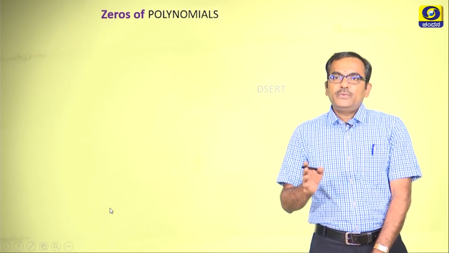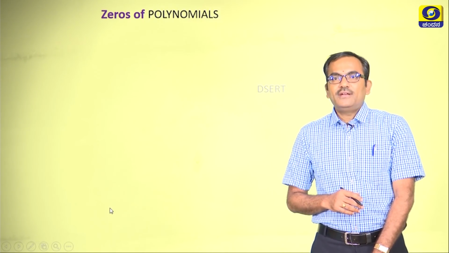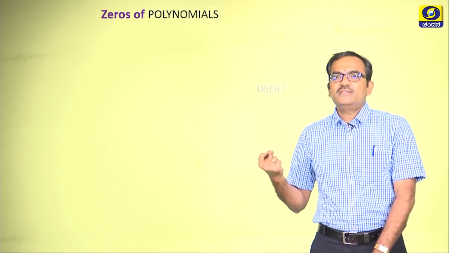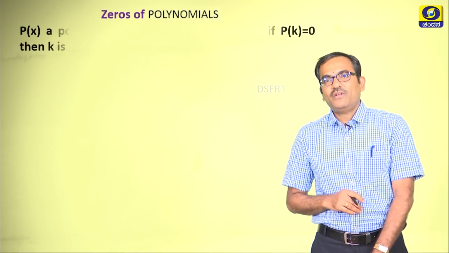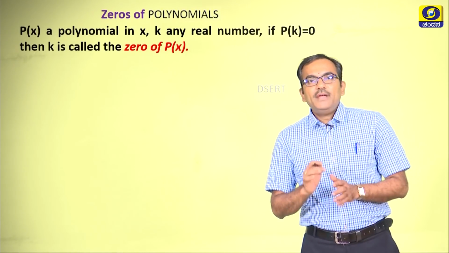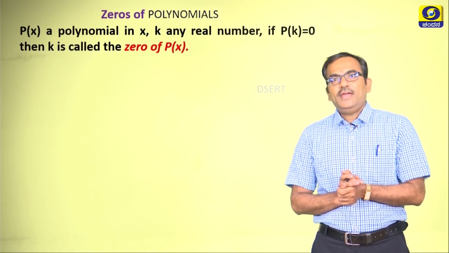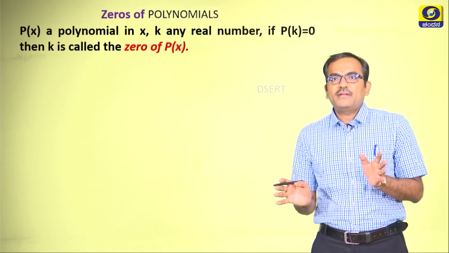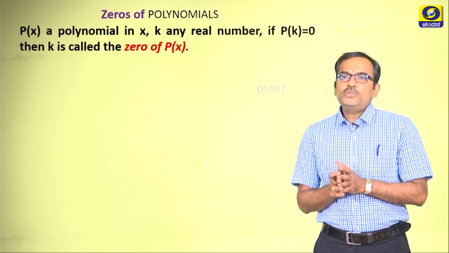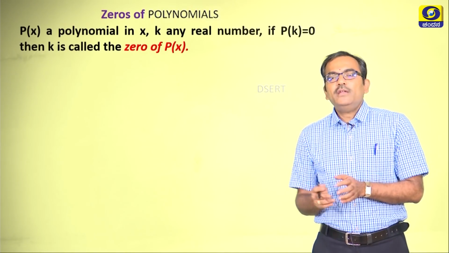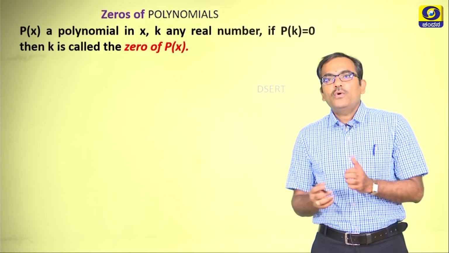Let us jump to the zeros of a polynomial. This is a very important aspect, and this is the main theme of the entire chapter, right. Now, when p of x is a polynomial in x and k is any real number for that matter, and when you substitute the value of k, ultimately you are getting p of k as 0. Wow!